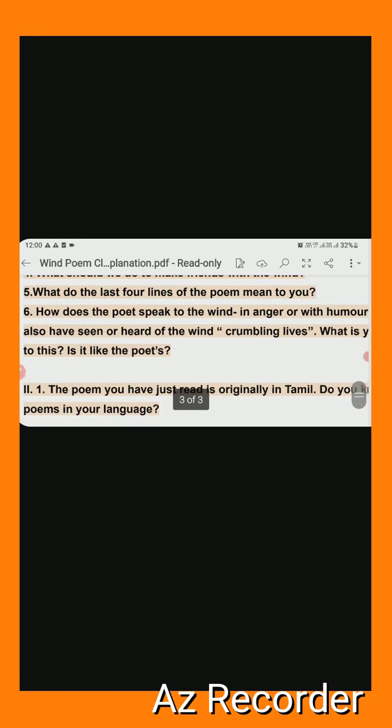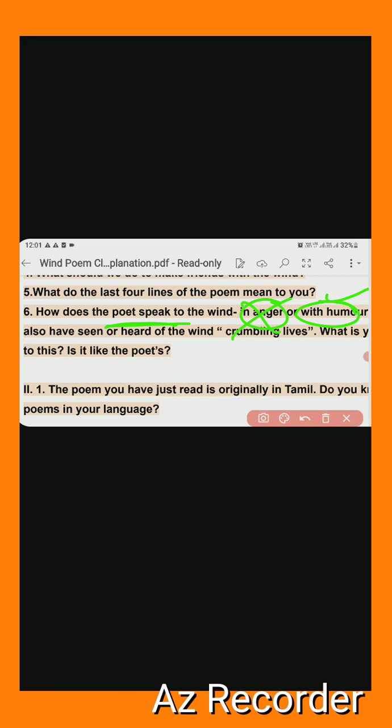Question number 6 is asking about this. Here the poet speaks to the wind with humor, not with anger. Here anger is not there. What is there? Humor.